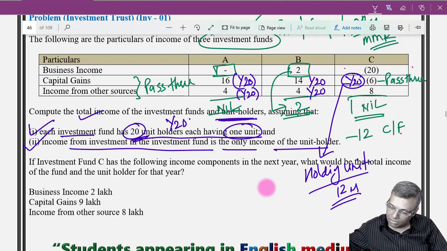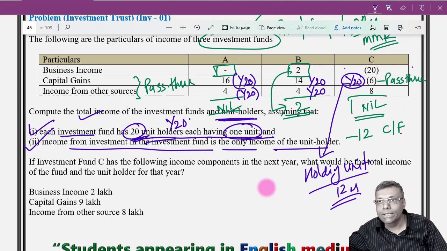That data is not given, whether each unit holder is holding the unit for more than 12 months or less than 12 months. So for that, if you want to write an assumption, I assume that all the unit holders of fund C are holding the units for longer than 12 months, and that's the reason the loss can be passed through to the unit holder.